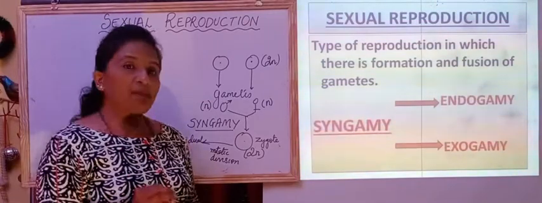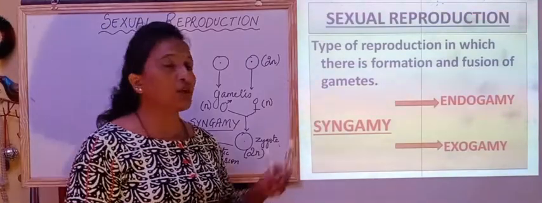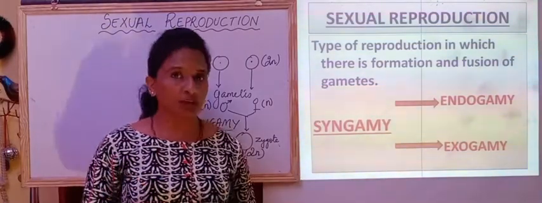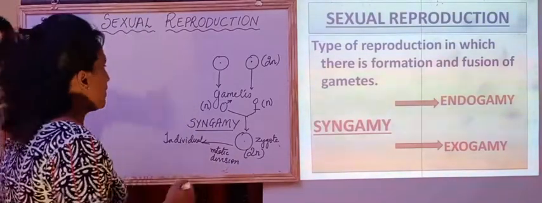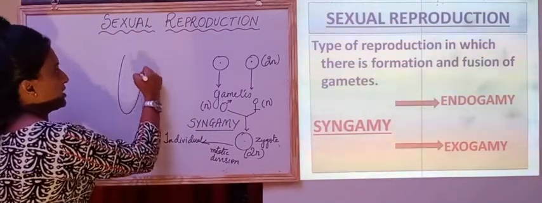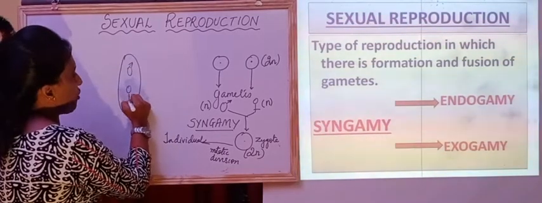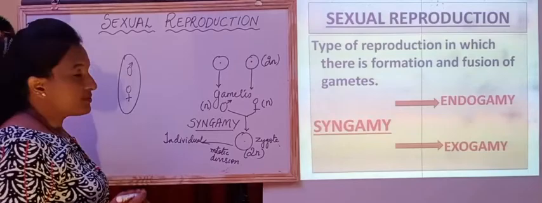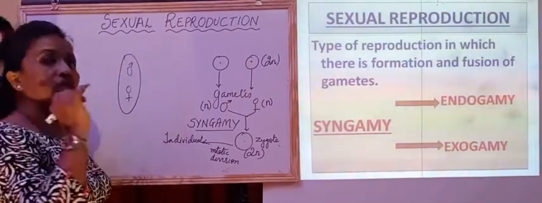Now syngamy can be of two different kinds. One is endogamy and the other is exogamy. What do we mean by endogamy or exogamy? Endogamy is the one wherein both the reproductive organs are present in an individual, so gametes also will be released in that individual only.